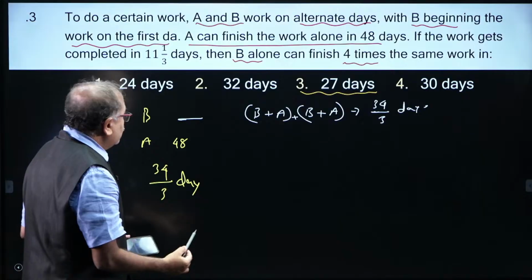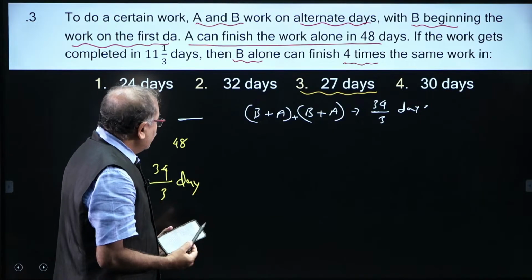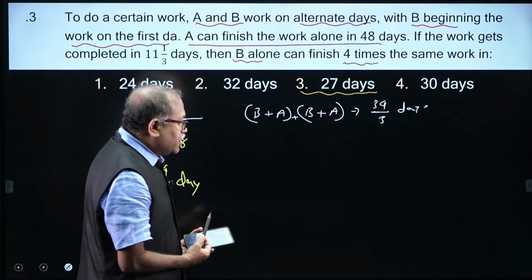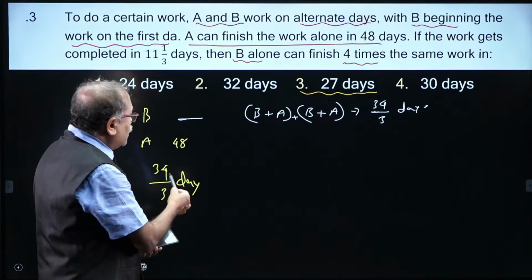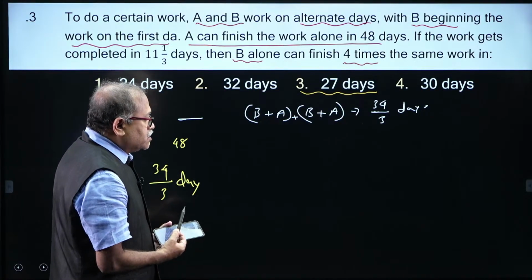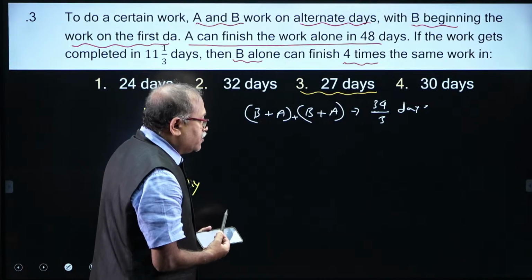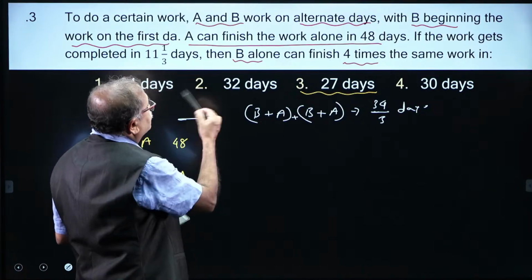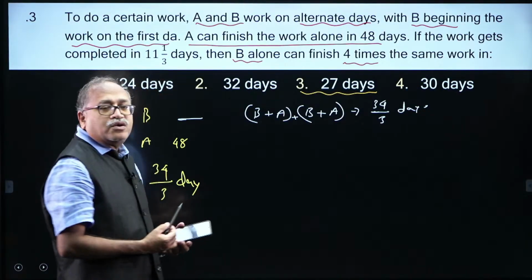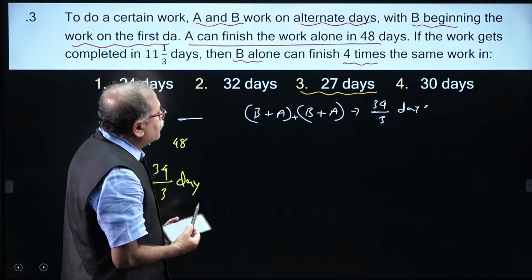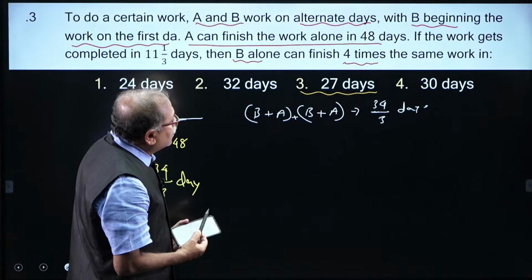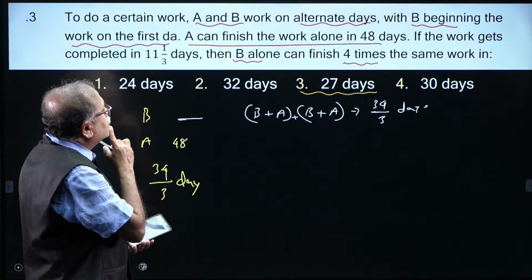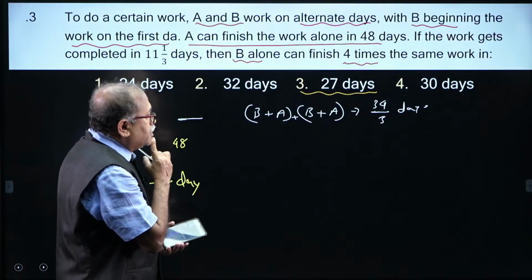And the B, okay, and A alone is 48 days. Am I right over here? So, how do we find it out? This one, what is this? 33 1/3. Okay. Now, how do we answer the question? Is it on alternate days? Yeah, they are working on alternate days.